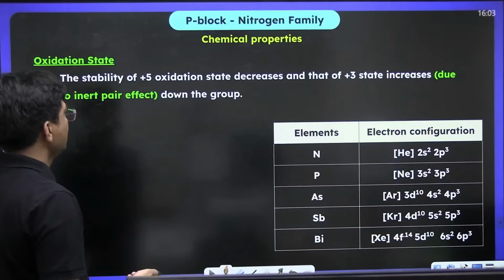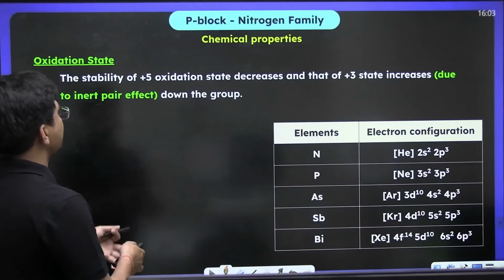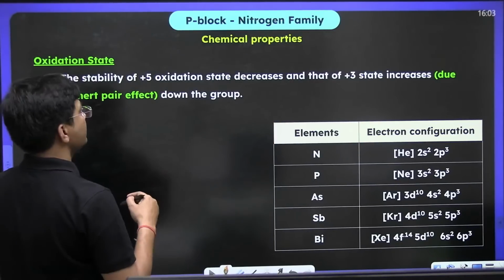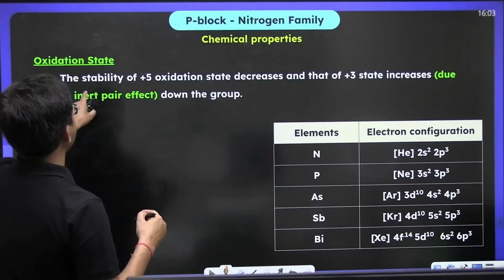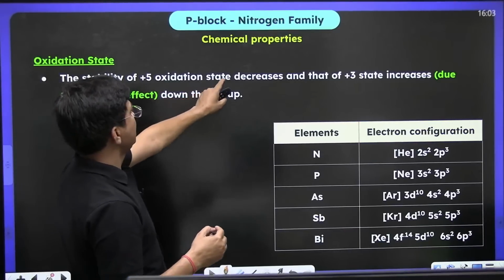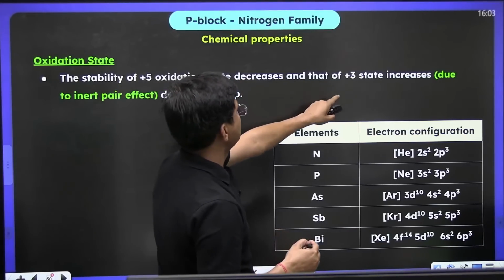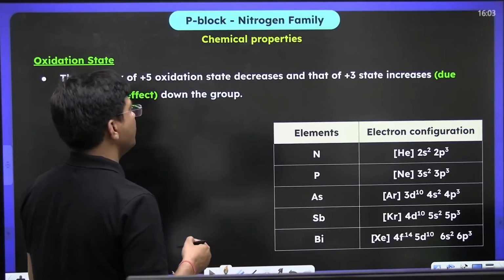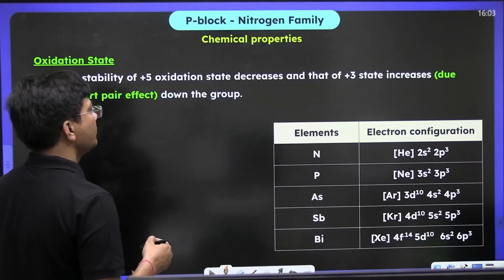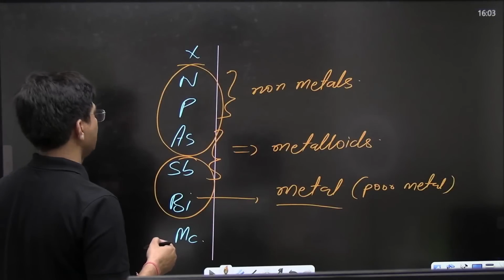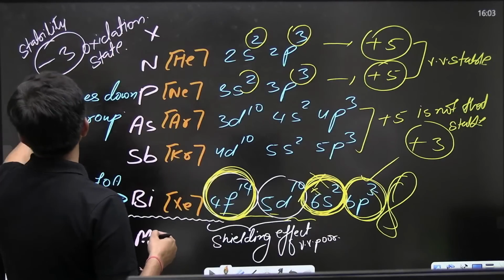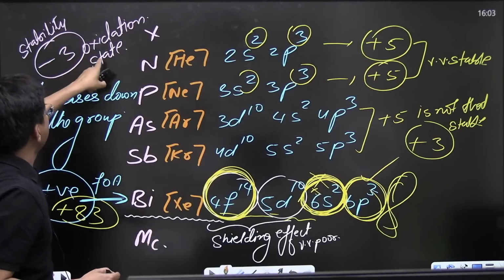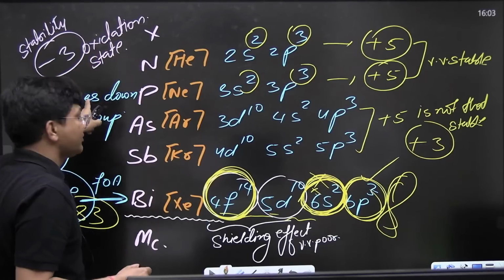Now see, inert pair effect, +3 oxidation state. The stability of +5 oxidation state decreases and that of +3 oxidation state increases, right. So stability of -3 oxidation state, I have told you it decreases.